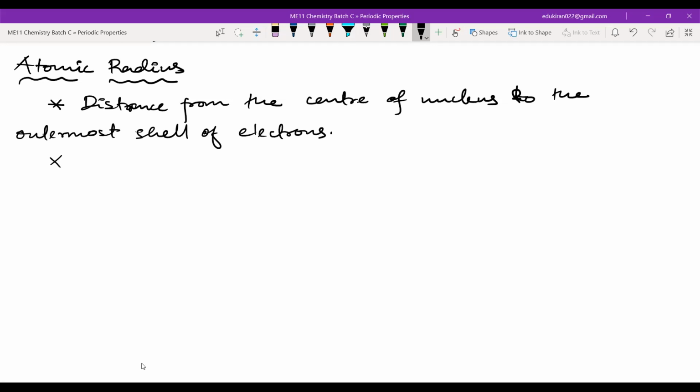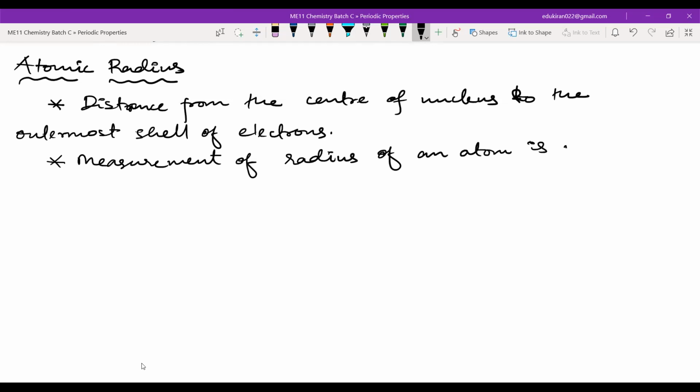Next point, you will write that measurement of radius of an atom is very difficult.